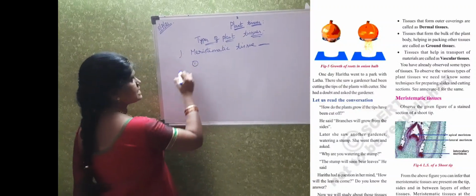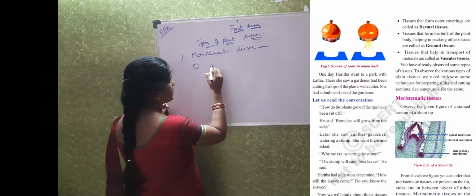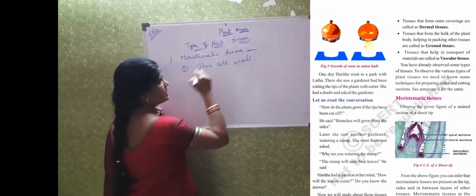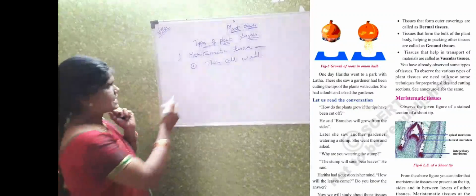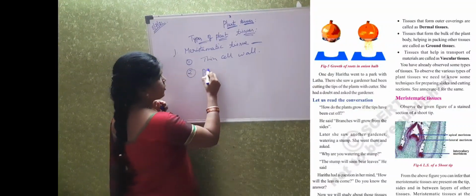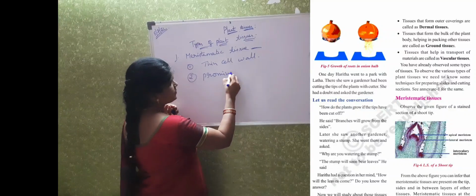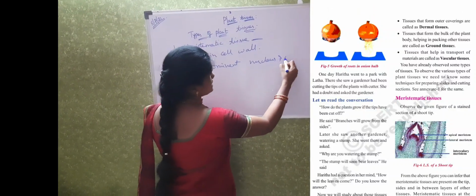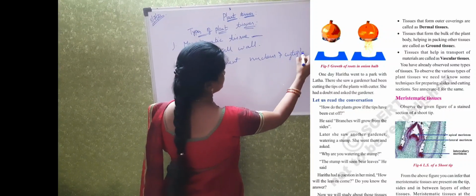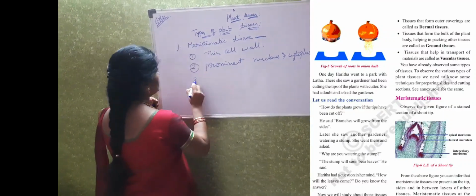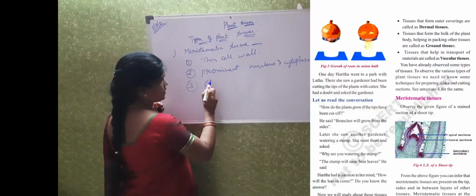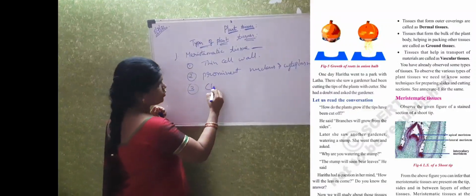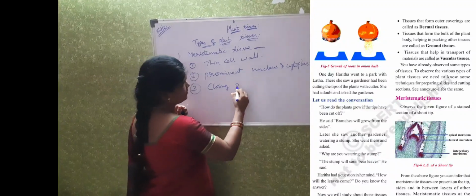So here the cells in the meristematic tissue have a very thin cell wall. They have a prominent nucleus and cytoplasm. In the meristematic tissue, all the cells are closely packed.